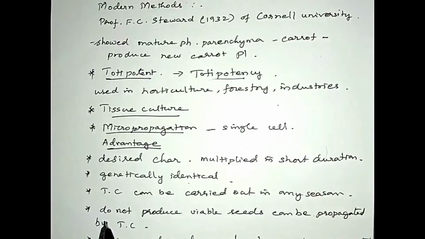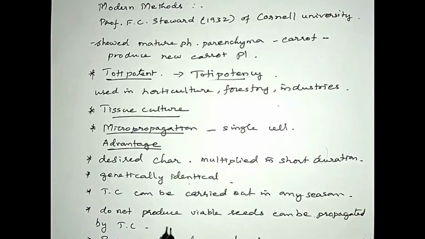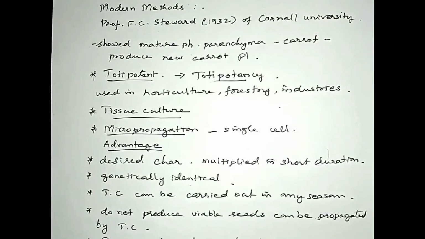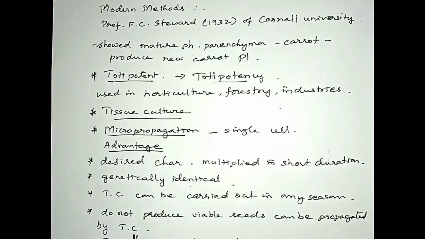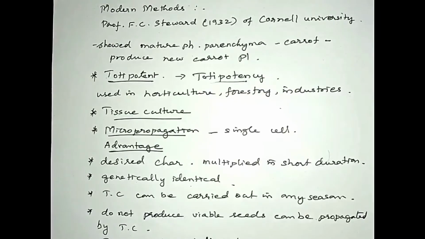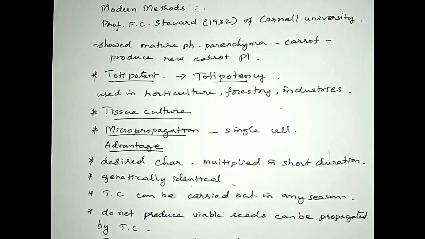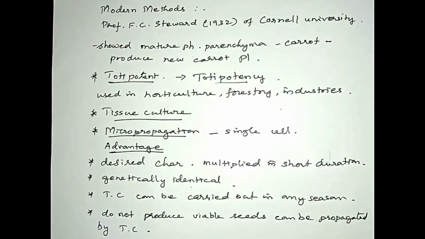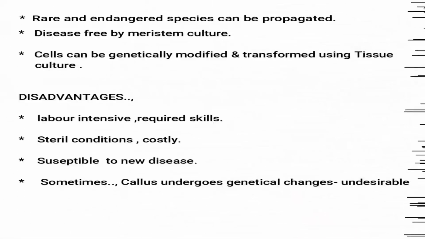Then the next one is that plants do not produce viable seeds. It is very difficult to propagate those, so we can use the tissue culture method and produce more number of plants. Plants which do not produce viable seeds, and seeds which are difficult to germinate, can also be propagated by tissue culture. And the next one is the rare and endangered plants. Plants which are not found everywhere can be propagated using these modern methods.